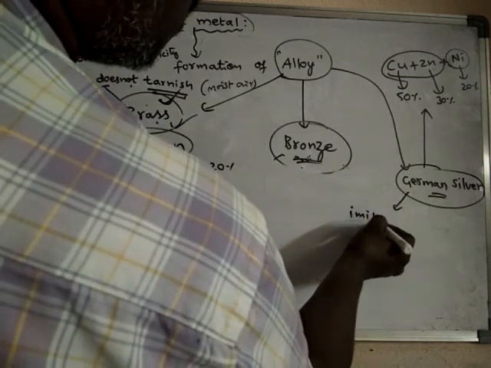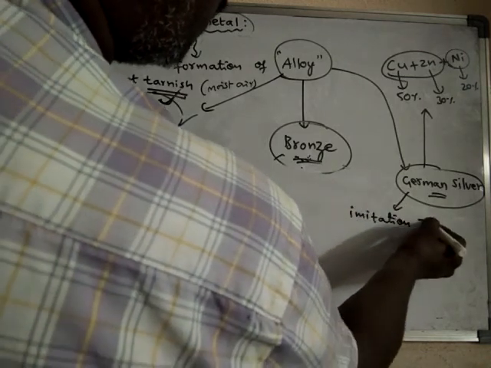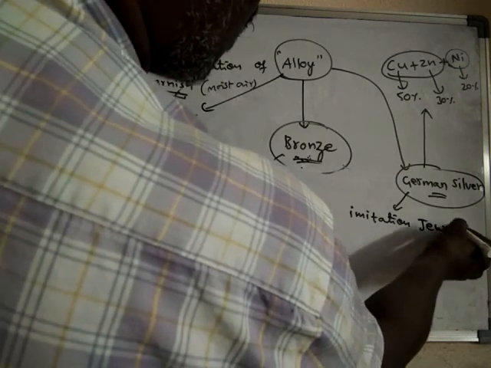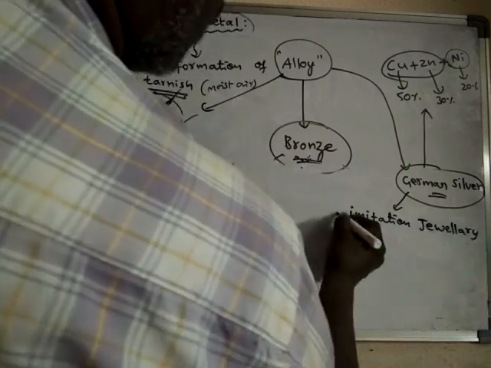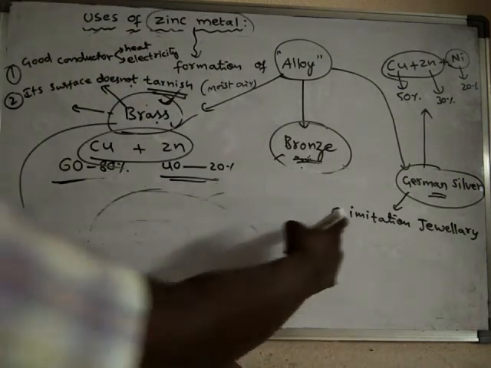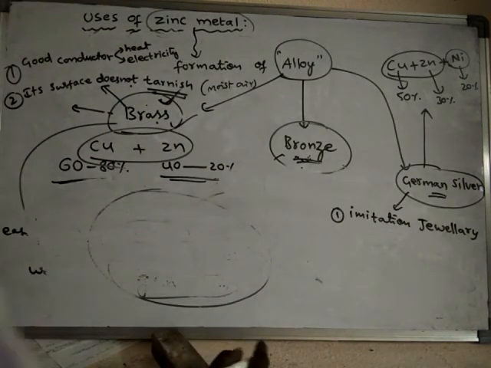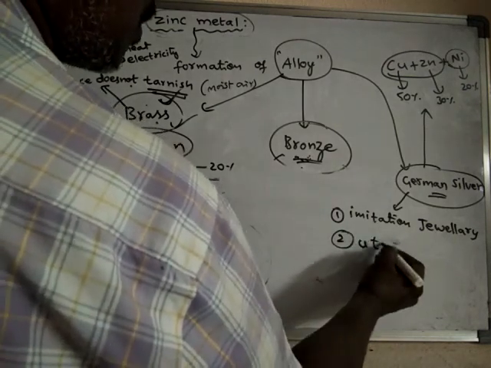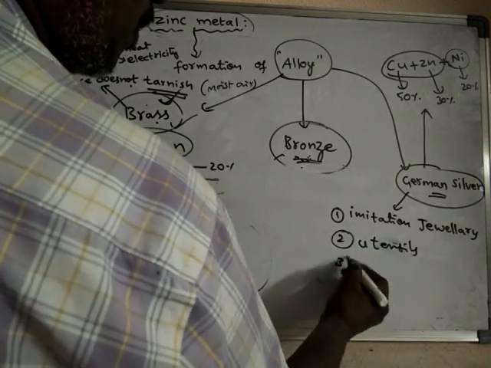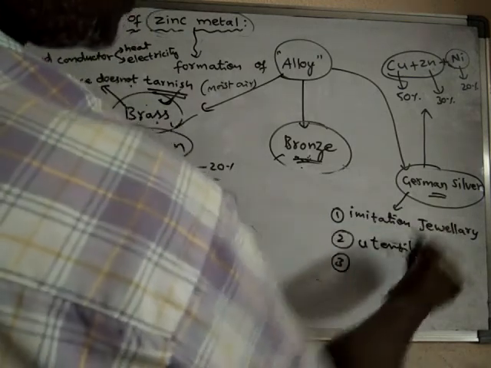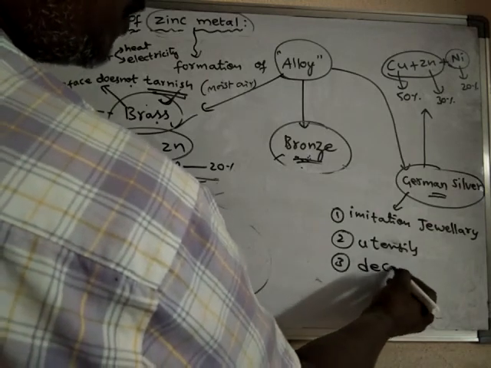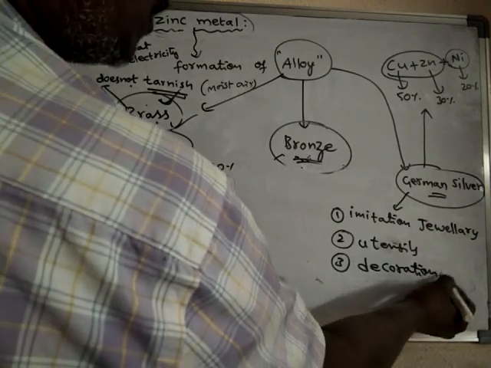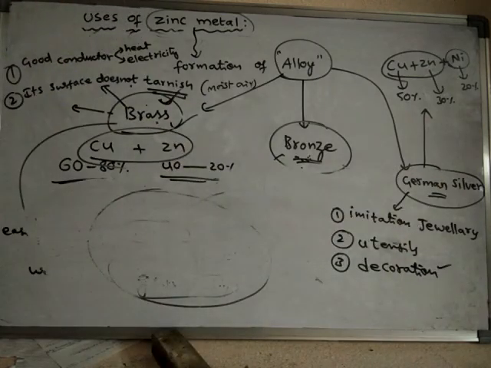It is also used in decoration pieces, in the manufacturing of utensils, and for decoration purposes.